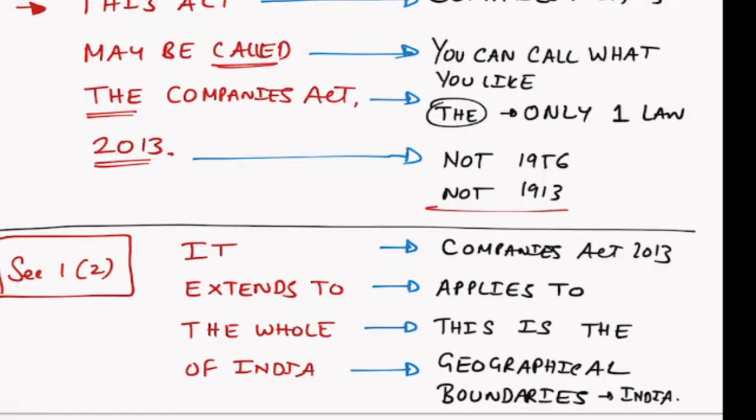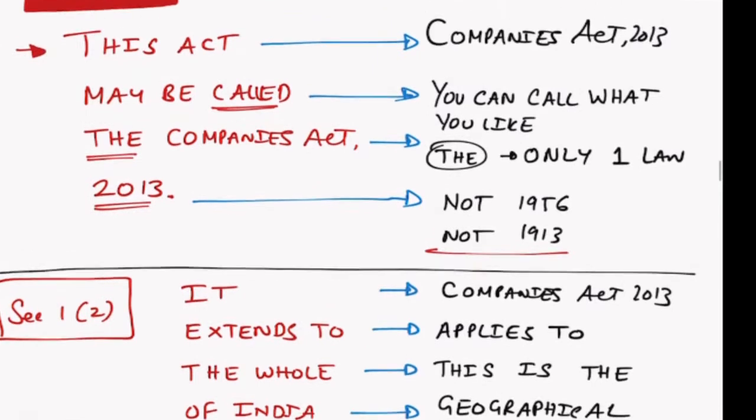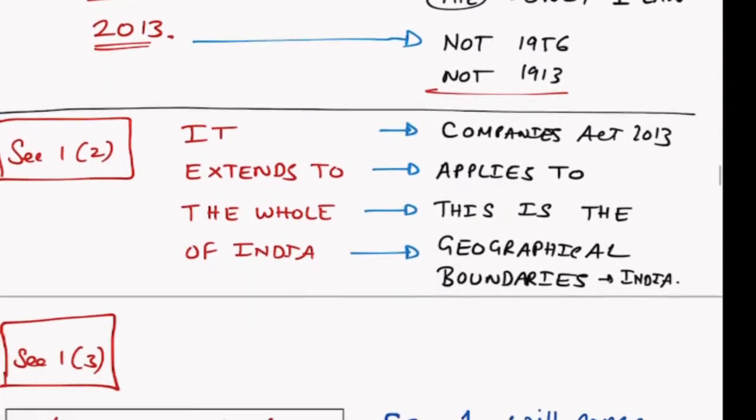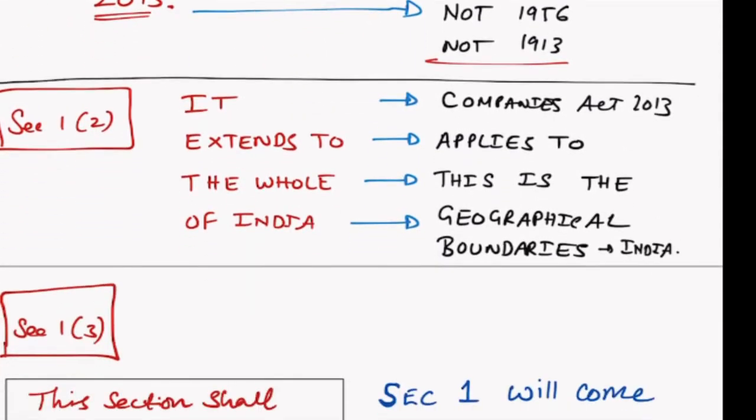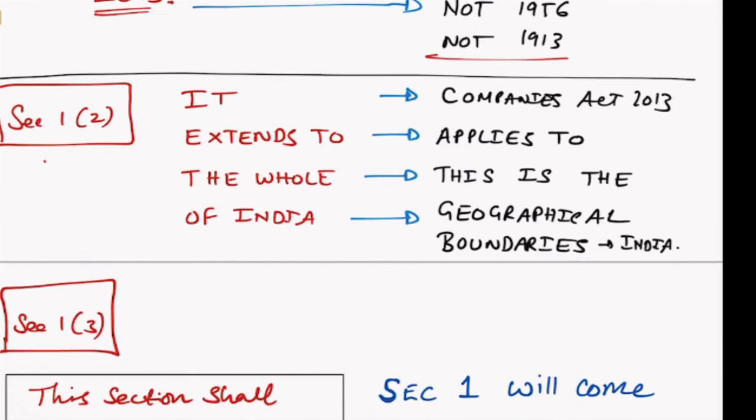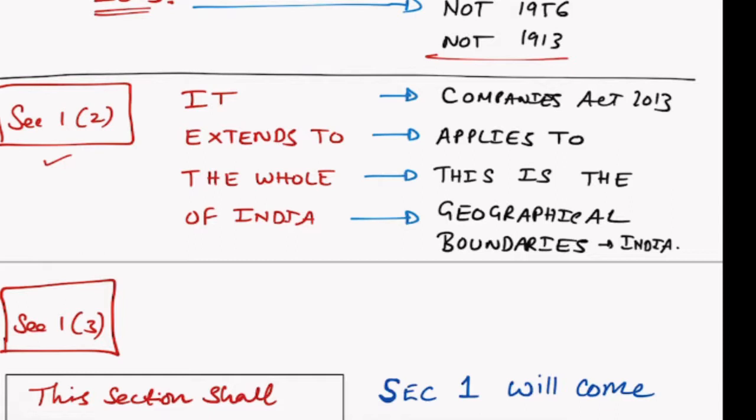Out of 470 sections of the Companies Act, this is the first thing which you are studying. And you better make a good start, right? So this act is called the Companies Act 2013. Next, section number 1, subsection 2. Let us come to section number 1, subsection 2. We are doing a detailed analysis of the entire provisions of section number 1, and we better be very good at it, right? It extends to the whole of India.